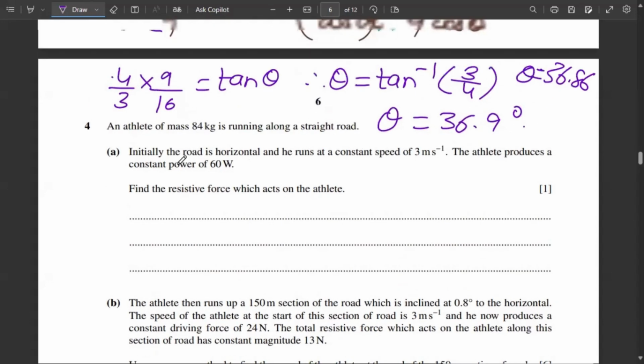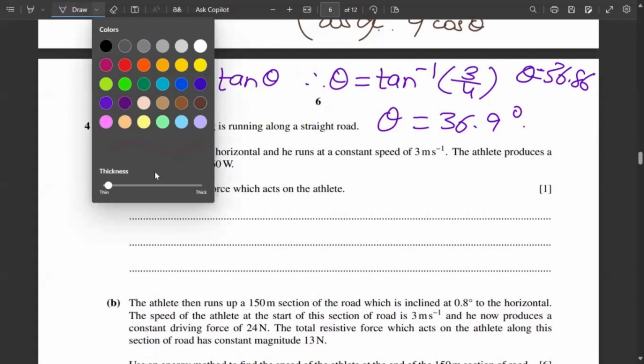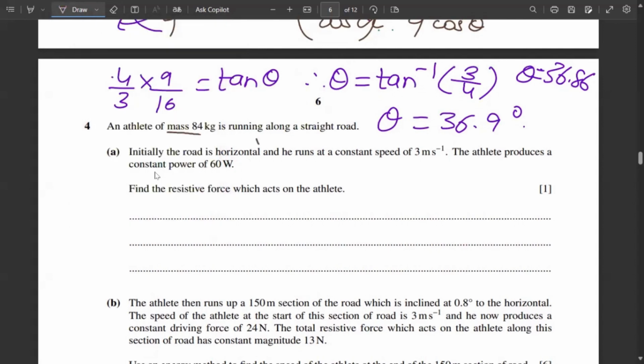Let's move to the fourth question. An athlete of mass 84 kg is running along a straight road. So that means an athlete, let me draw the athlete right here. He's on a straight road. His mass is 84 kg and he's running. 84 kg.